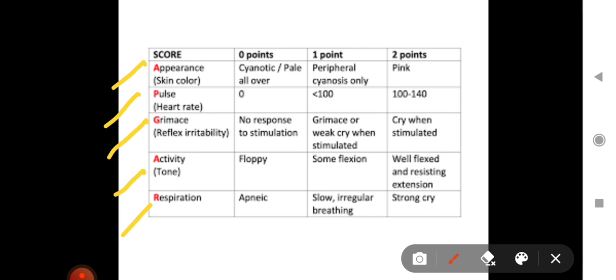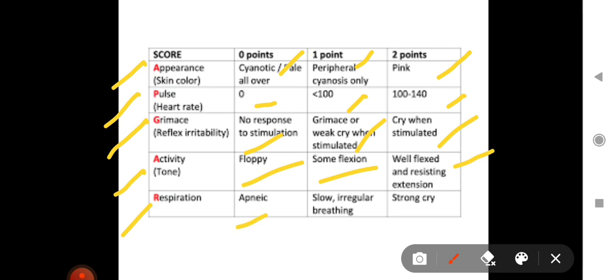Appearance, skin color: if cyanotic all over or central cyanosis is there, then 0 points. If peripheral cyanosis is there, then 1 point, and if the patient is pink colored, then 2 points. Now what about pulse or heart rate? If heart rate is absent, then 0, less than 100 is 1, and more than 100 is 2. Grimace: no response to stimulation, 0. Weak cry when stimulated is 1, and good cry when stimulated is 2. Activity: floppy child 0 points, some flexion 1 point, and good flexion and resisting extension is 2 points.